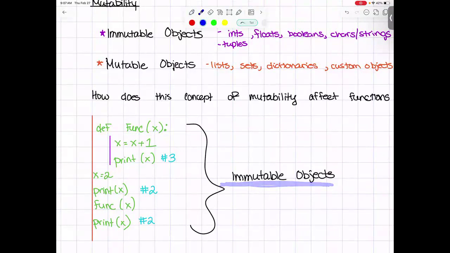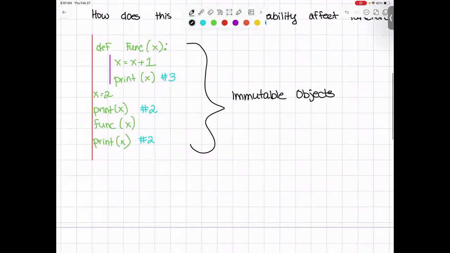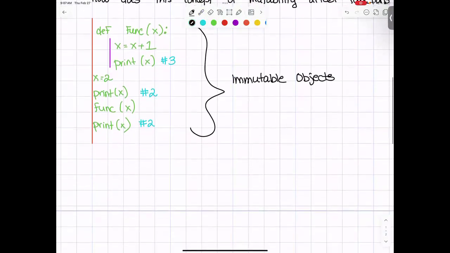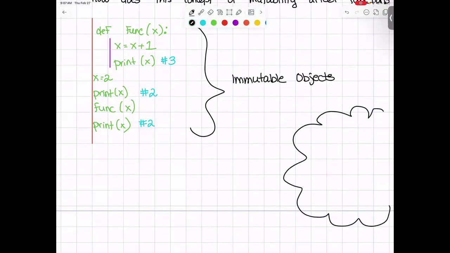It means every single time you make a change to the object, right here is where we made a change to the object, every single time we make a change, Python gives us a brand new object. We're going to break this down a little bit further before we look at mutable objects. It's not quite like this in Python, but let's just imagine for a second that we have all of the memory that Python uses to run our program right here, program memory.